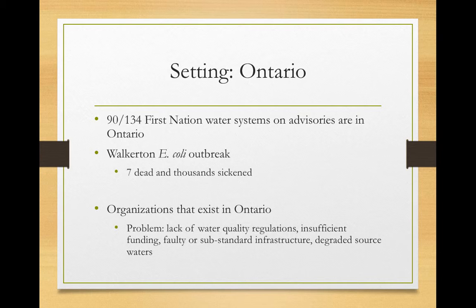There was a recent E. coli outbreak in the community of Walkerton, Ontario, where there were 7 people dead and thousands that were sickened. There are currently some organizations that exist in Ontario to tackle this problem. However, there is a problem that these organizations face. There is lack of water quality regulations, insufficient funds, faulty or substandard infrastructure, and degraded source waters.